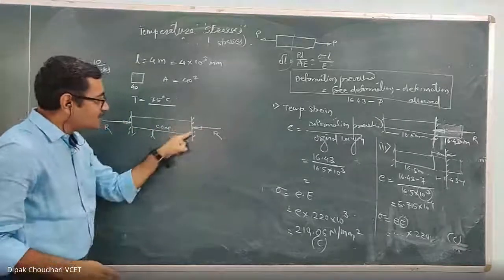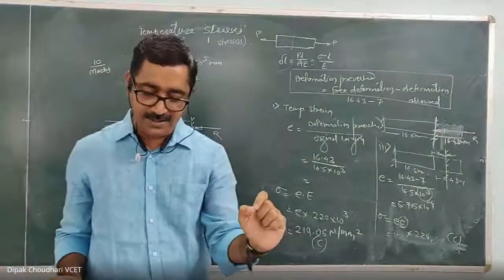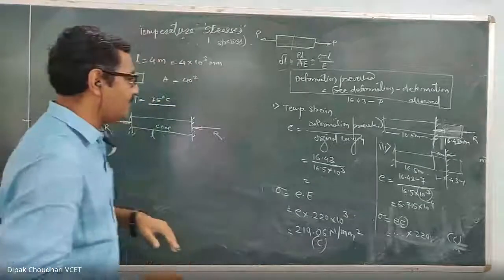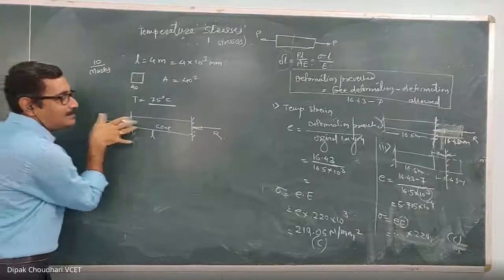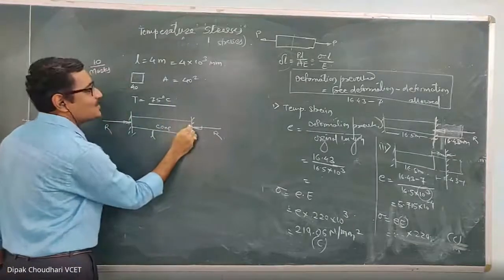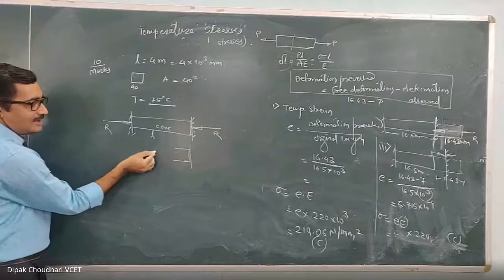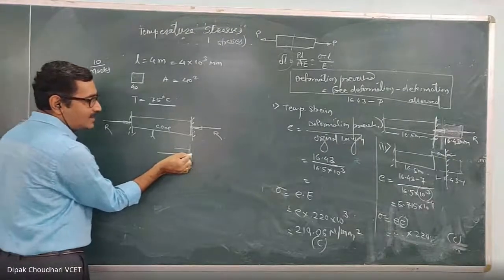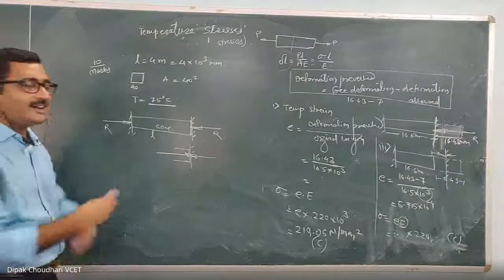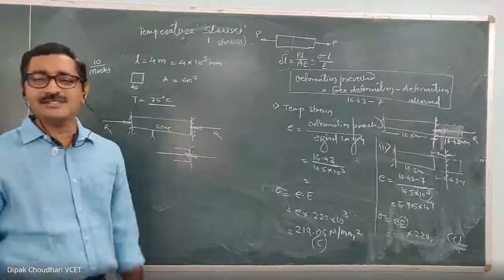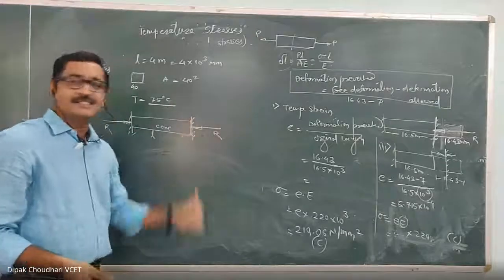Okay, so this is nothing but a thrust exerted by the clamp on this rod. In this question, it is asked to calculate the thrust exerted by the bar on the clamp. Again, one important thing. The question asks to find out the thrust exerted by the rod on the clamp. Now here this rod and the clamp are in contact with each other, and according to Newton's third law, the reactive force or the thrust exerted by the rod on the clamp is equal to the reactive force exerted by the clamp on the rod. They are equal and opposite, since ultimately you have to calculate the thrust exerted by the clamp on the rod. This reactive force you have to calculate, and it is compressive in nature.